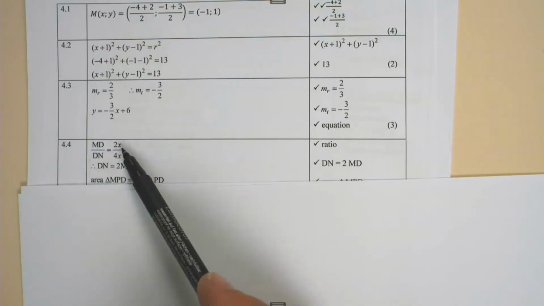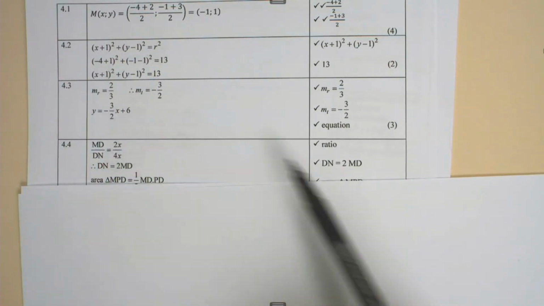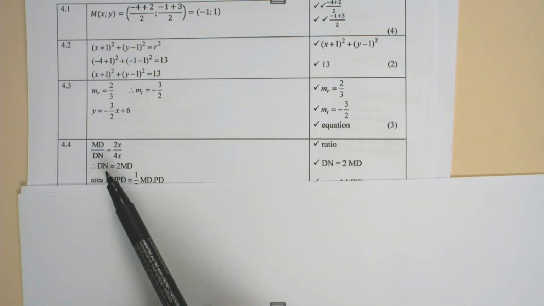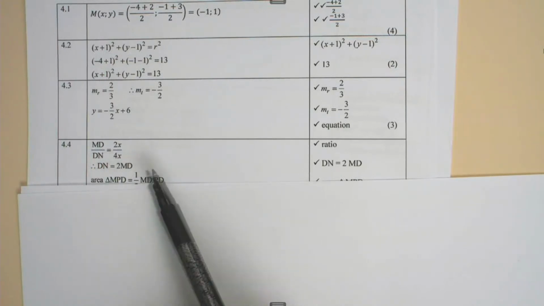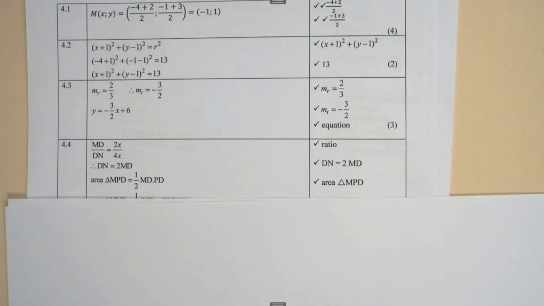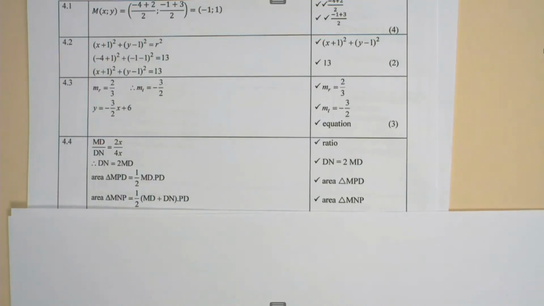MD over DN is 2x over 4x, or just 2/4, 1 mark for the ratio. 1 mark to say that DN is equal to twice MD. And the other mark is that the area of MPD is equal to half MD times PD. 1 mark for the area of MNP, which is half (MD + DN) times PD.